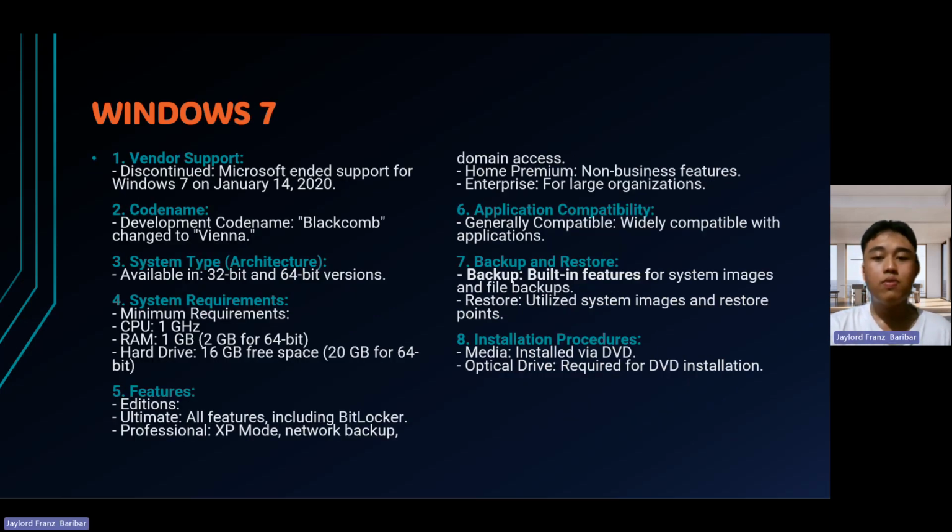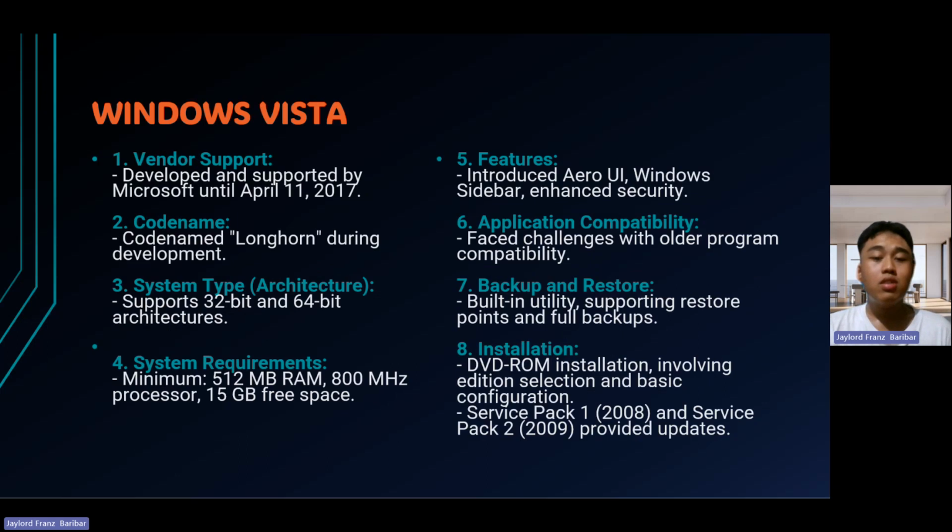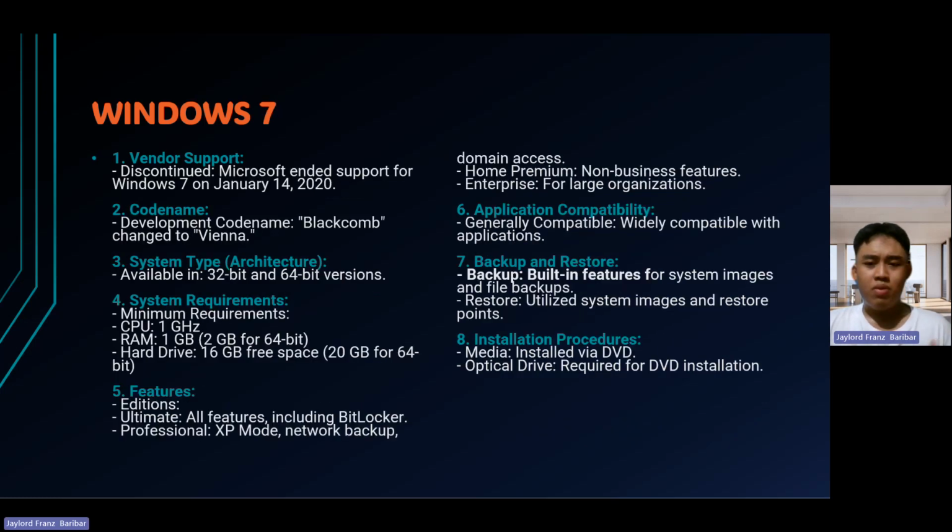The next one would be Windows Vista. Windows Vista was introduced in 2007 with Aero UI, but faced challenges with older program compatibility, with support until April 2017.